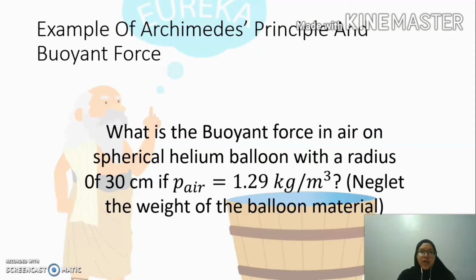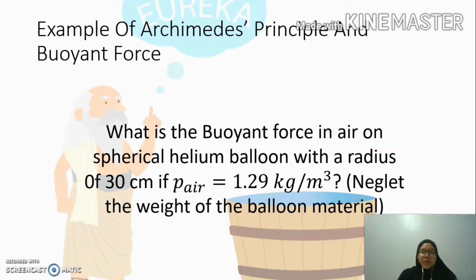So the question is, what is the buoyant force in air on the spherical helium balloons with a radius of 30 cm if the density of air is 1.29 kg per meter cube? So the condition is to neglect the weight of the balloon material. As you can see and understand, the buoyant force of the balloon is equal to the weight of the volume of the balloon.